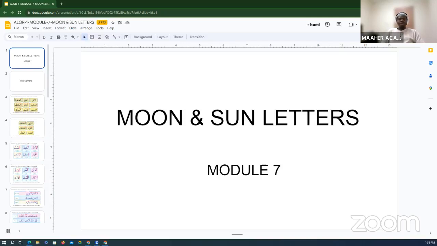Okay, moving forward, the rules of lam al-qamariyya and lam al-shamsiyya. Whenever you hear of silent lam, you need to know what silent lam is first. You need to know what a silent lam is and how to identify a silent lam, as I mentioned earlier.